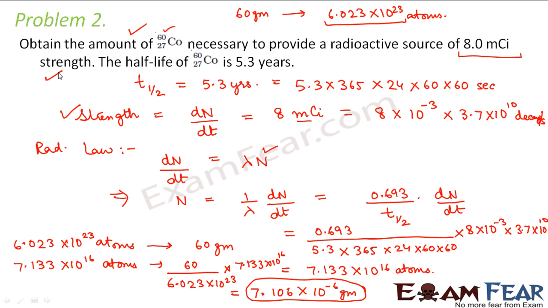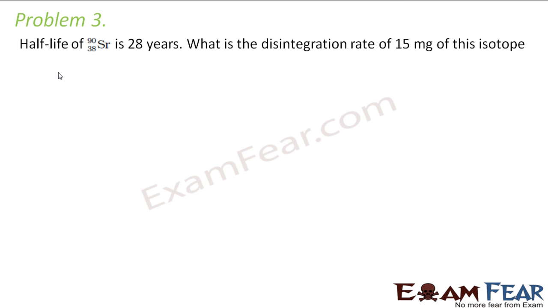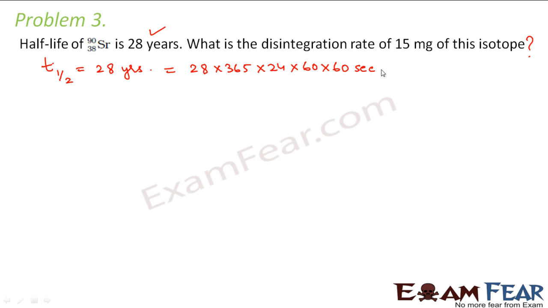Okay, so now let us go ahead and look at the third problem. It says that the half-life of strontium is 28 years. So what is the disintegration rate of 15 milligrams of this isotope? So what do we have? We have T half as 28 years. So convert it into seconds, you get 28 into 365 into 24 into 60 into 60 seconds. So this would be the half-life.